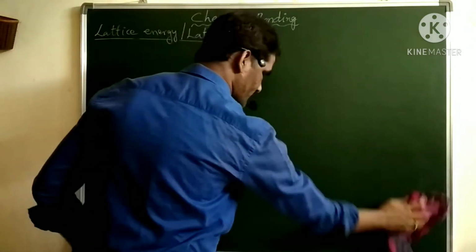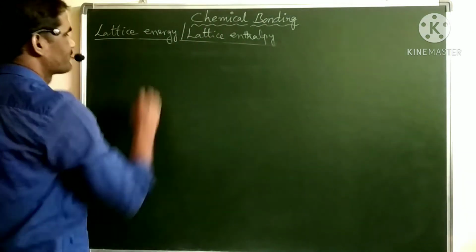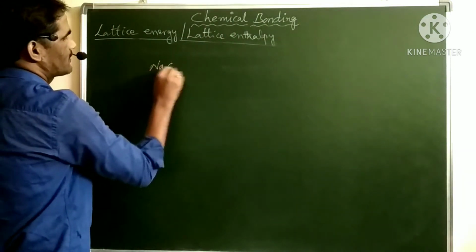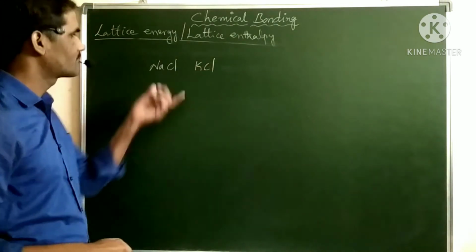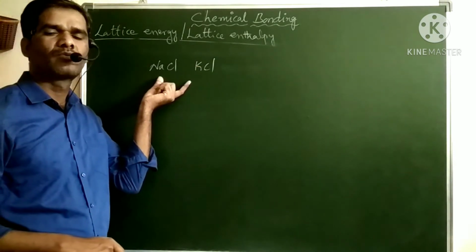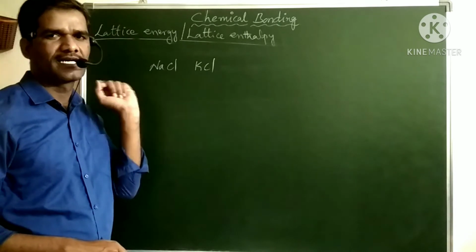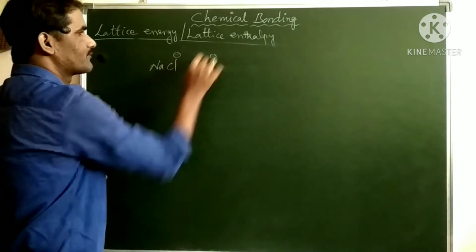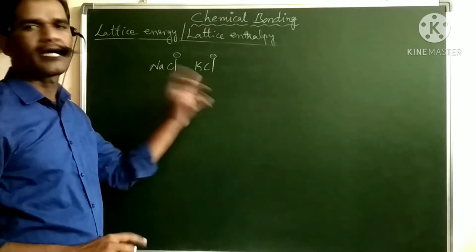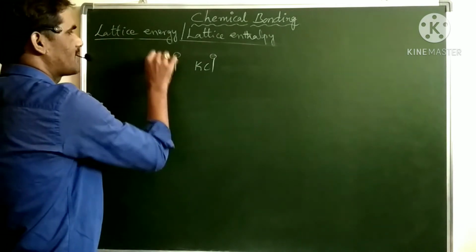Let us take a few examples here. Let me take sodium chloride and potassium chloride. Out of these two ionic compounds, which has more lattice energy and which has less? In both cases the anion is the same. Now we compare the cations, Na+ and K+.